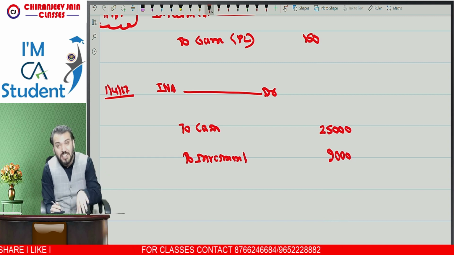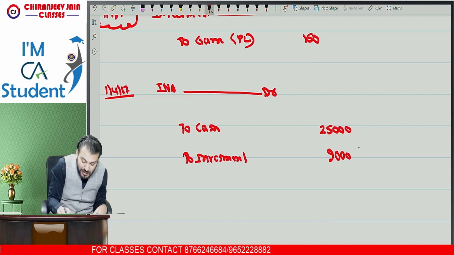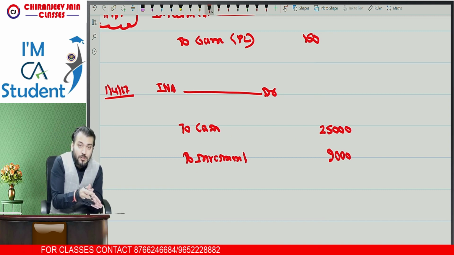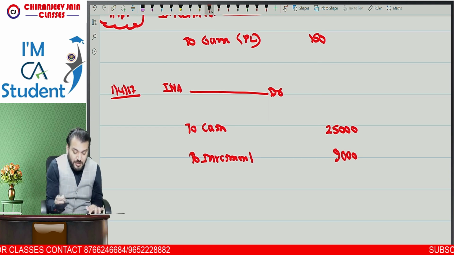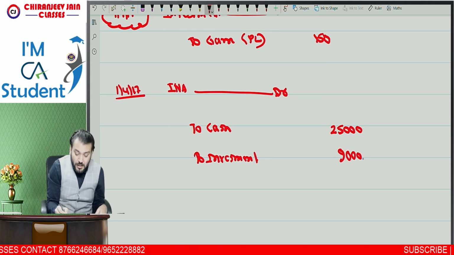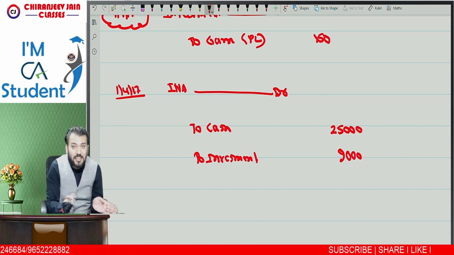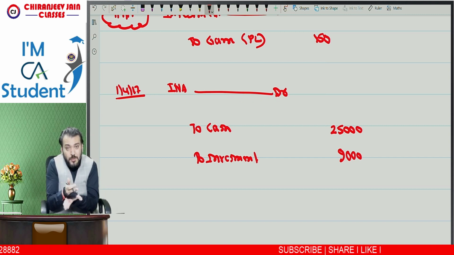So this is the discontinuation of the equity method. You are de-recognizing the investment. When you are de-recognizing the investment, all the previously recognized amounts in OCI will also be de-recognized. This point you need to understand. You are de-recognizing the previously held equity interest, and you are recognizing the entire INA because the control is obtained from this date.